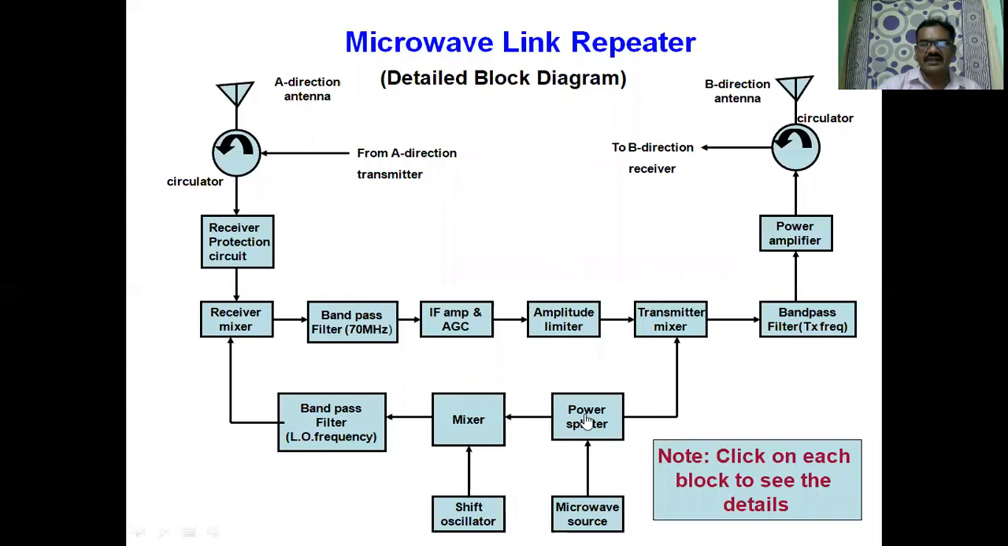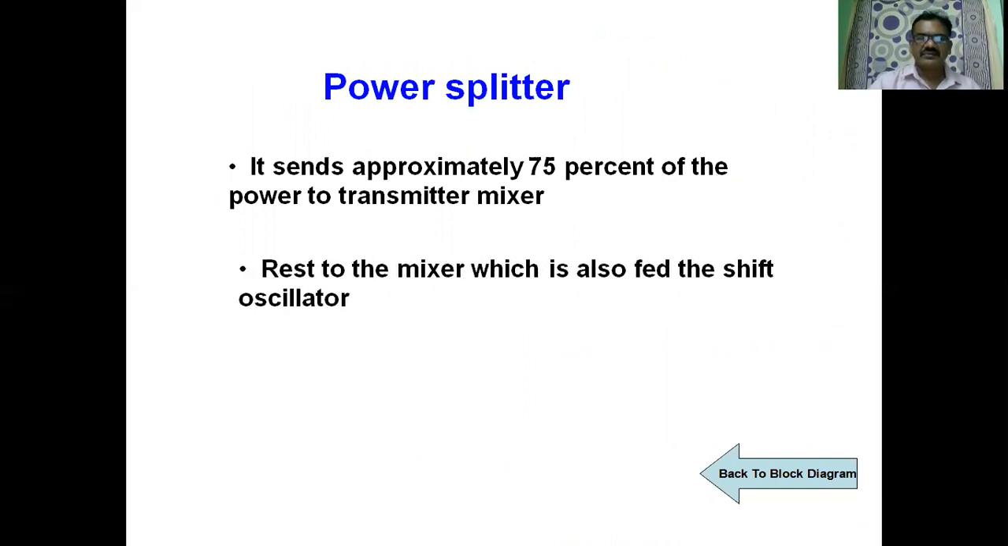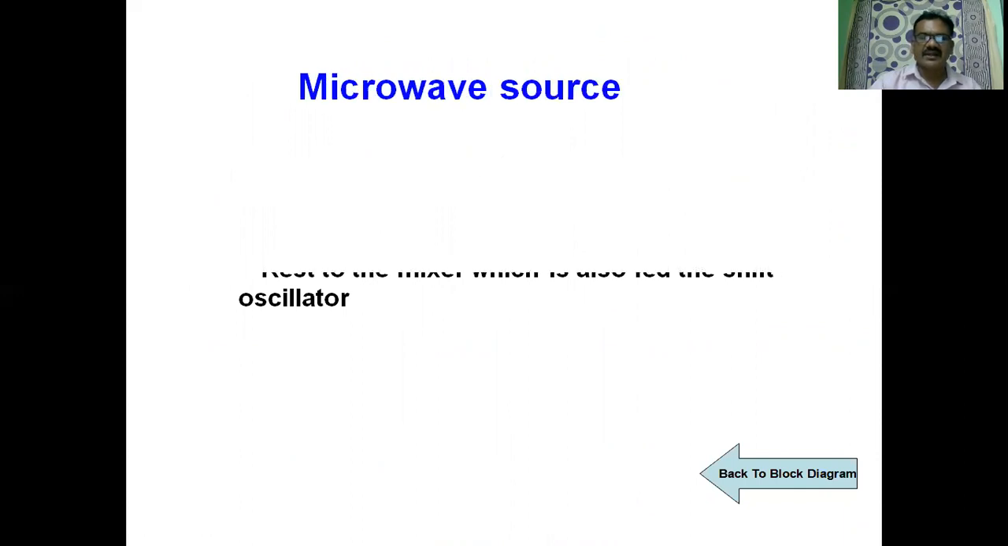Now let us see what is the use of the power splitter. It sends approximately 75% of the power to the transmit mixer. Most of the power is fed to the transmitter mixer because the transmitter has to radiate the signal, and that signal goes towards the long distance. The rest is fed to the other mixer, which is also fed by the shift oscillator.